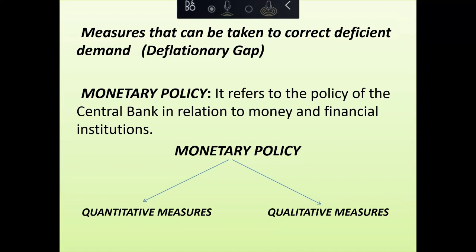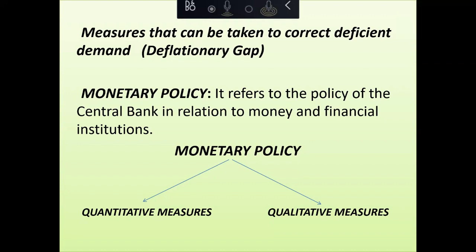The step taken by the government is fiscal, and the step taken by RBI is monetary. So monetary policy means policy connected with the money and financial institutions. We call it monetary policy. What is actually fiscal policy? Policy connected with the government's income and expenditure, taxation.